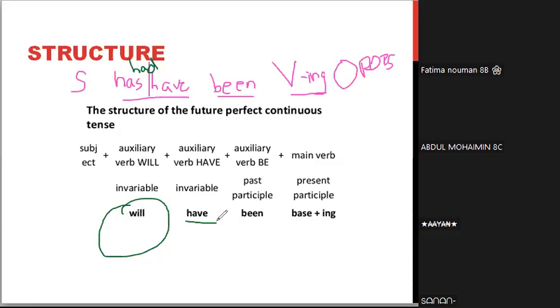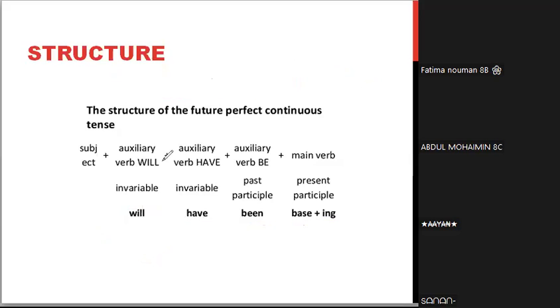Why? Because it is future, ठीक है, क्योंकि future हो रहा है इसलिए will have use होगा. ठीक है, will have plus been plus base verb in its ing form, which is also called the present participle form. ठीक हो गया? Basic tense समझ आ गया हमें. ठीक है, इसका formation that is very easy to form.